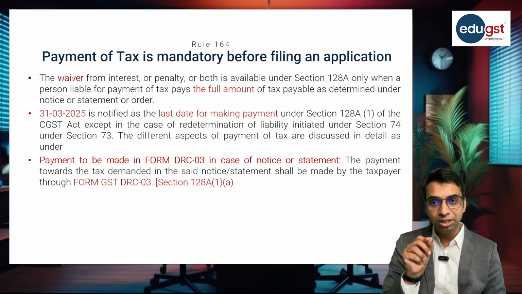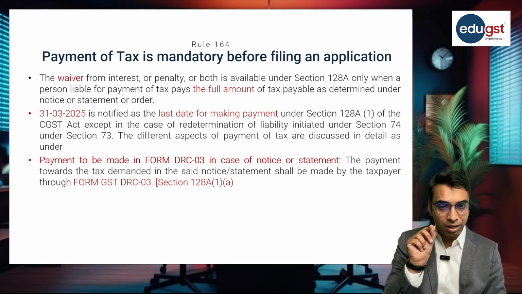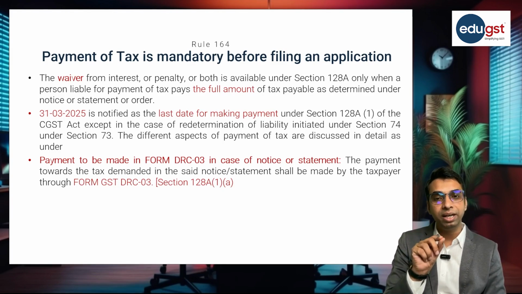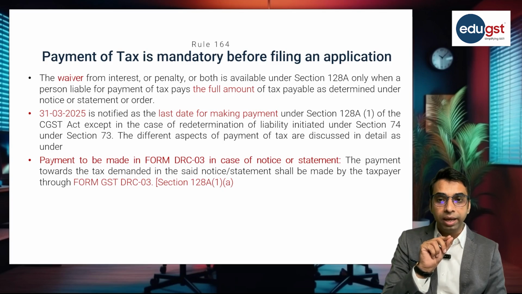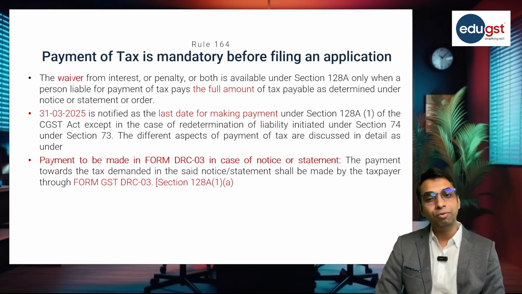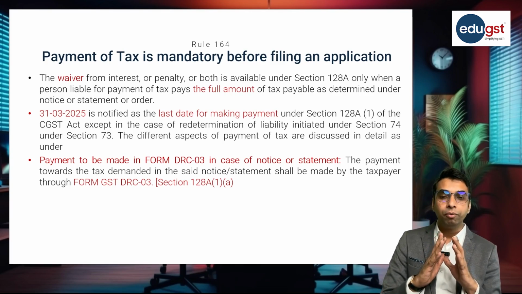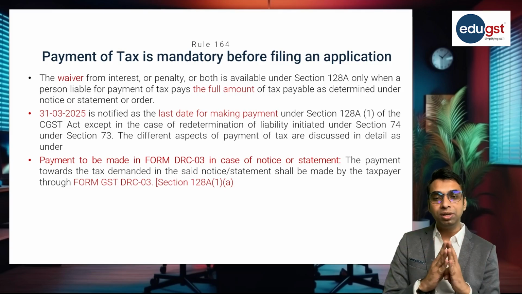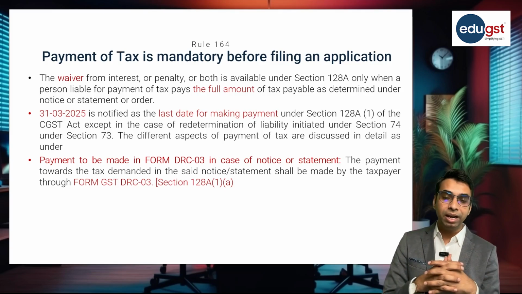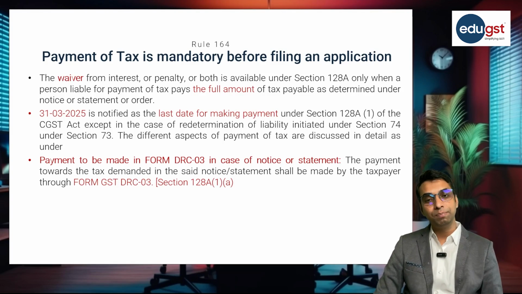from the date of the revised order will be the last date for the payment of tax to the government. So 31st March is notified as the last date for making payment under section 128A subsection 1, except in cases of redetermination of liability. Now we have seen there are 4 situations in which a taxpayer can apply for this amnesty scheme.